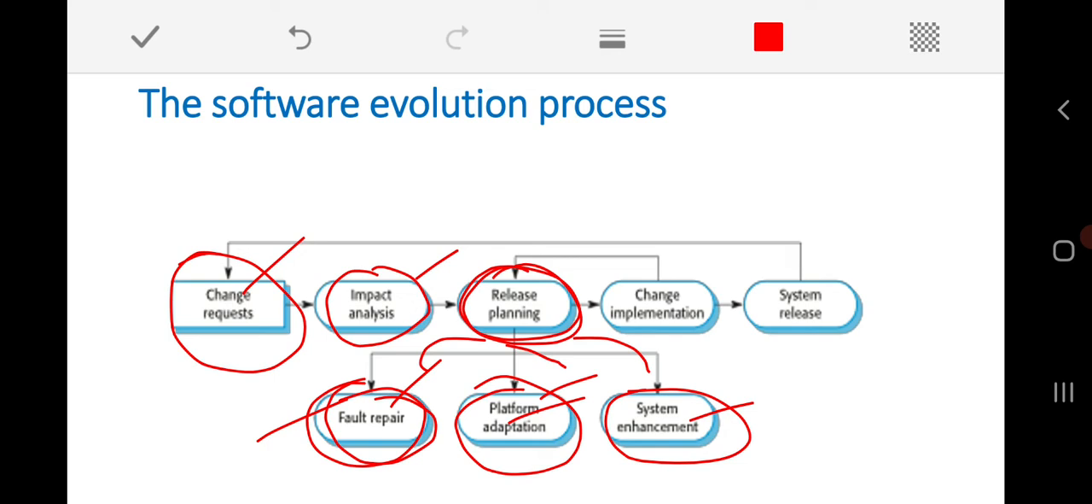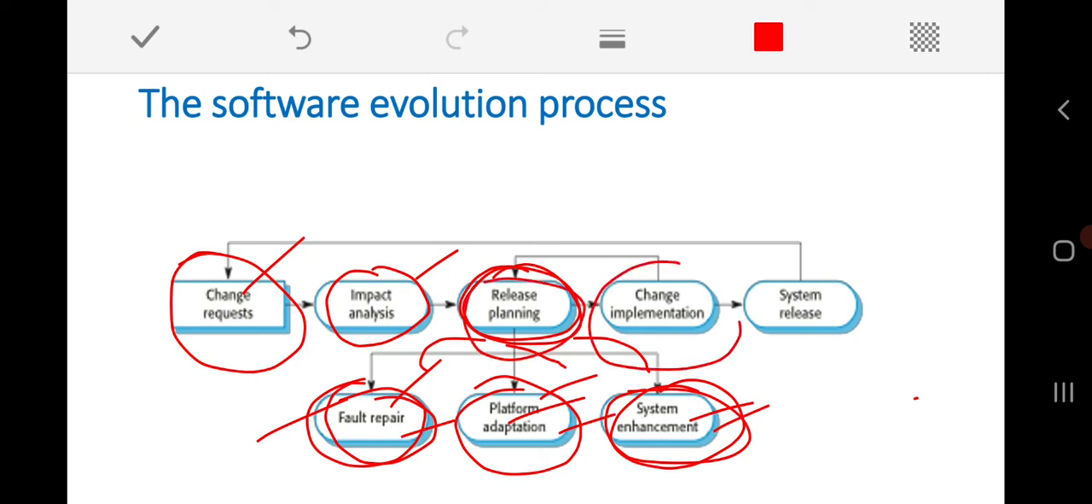Okay, so that we need to identify. And the last one is system enhancement. It means here we are going to add new requirements, or modify the existing requirements, because of which our software is going to evolve. Is it clear? Okay, so based on these three different aspects, we will make a release planning.